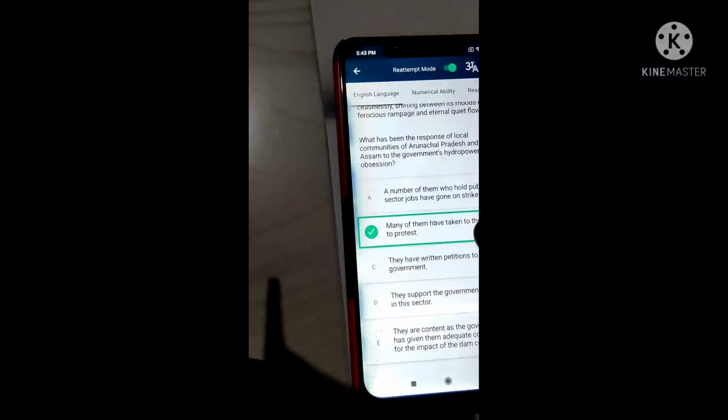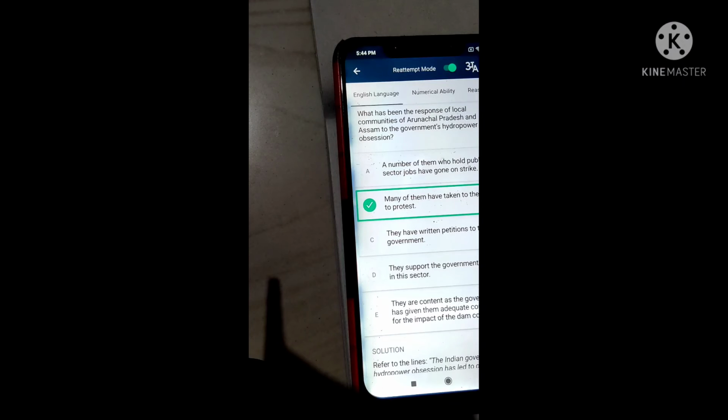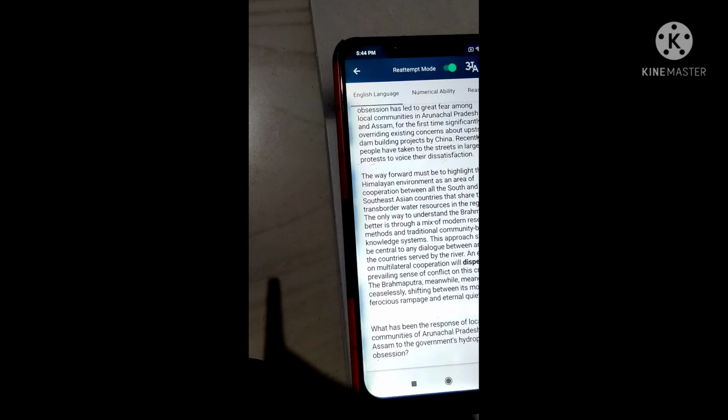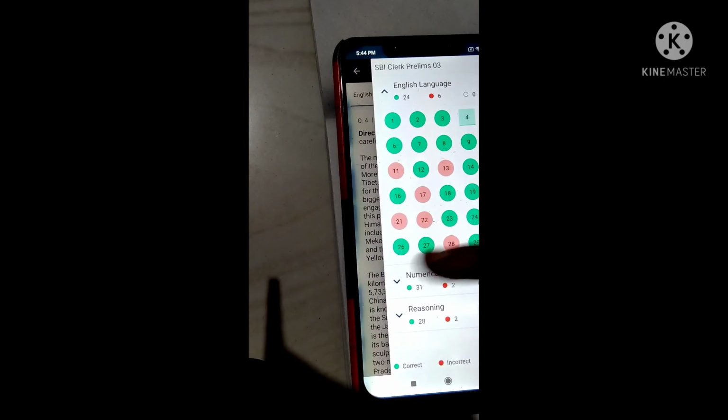And next we go to the question. What has been the response of local communities of Arunachal Pradesh and Assam to the government's hydropower obsession? Here we clearly see that there is a protest about the Arunachal Pradesh and Assam governments' hydropower obsession. By studying the given stanza of this one, you will get the answer, guys. So these are the RC. And next we go to numerical ability.